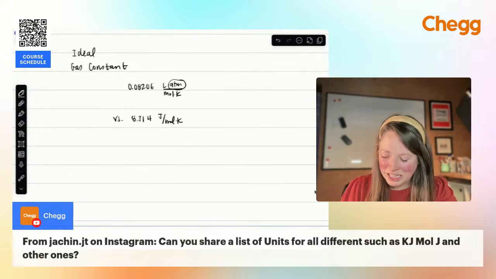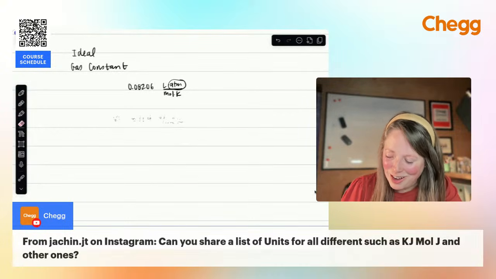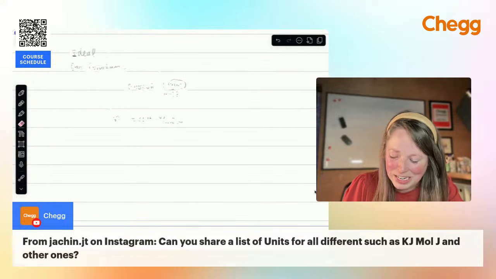So just a little chem hack: always check out your constants in your constant sheet, because that will give you a good idea of what you're looking at.